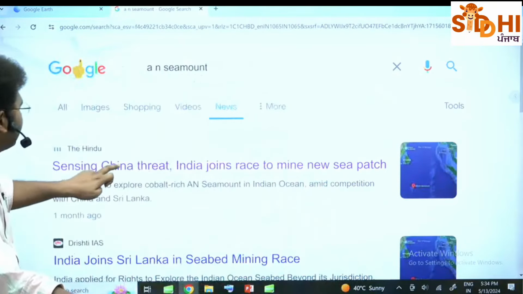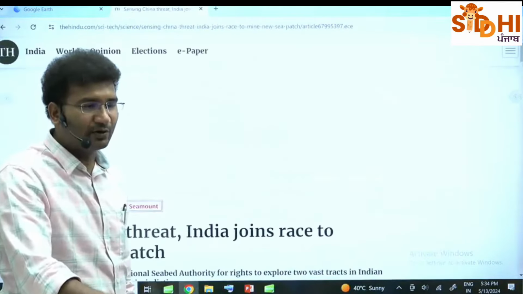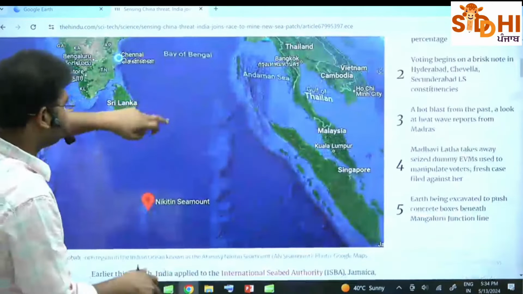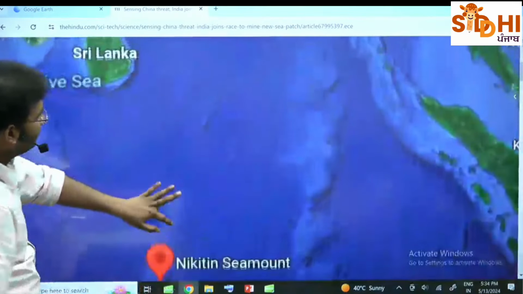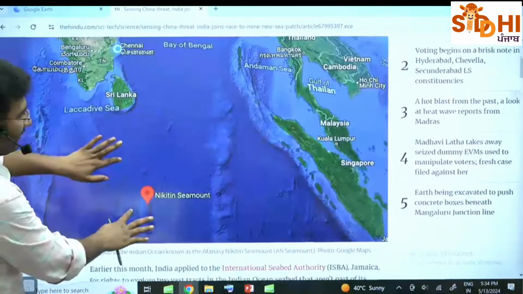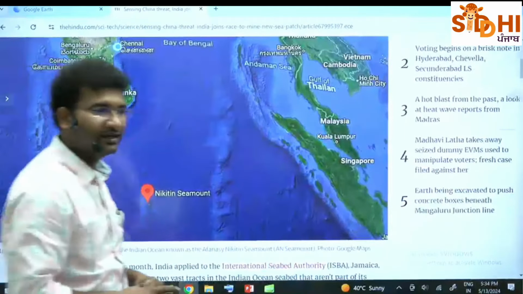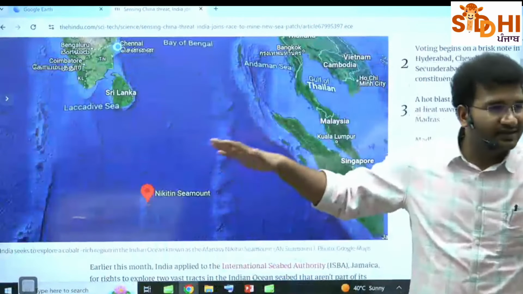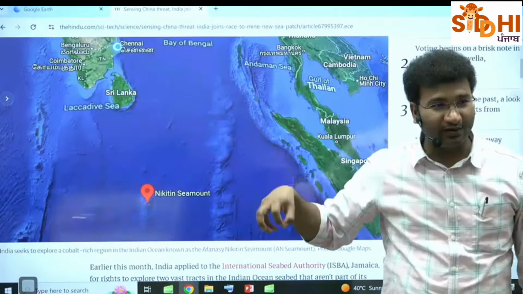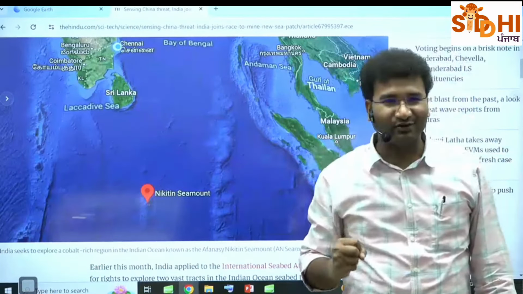Now, what is this Afanasy Nikitin seamount? A seamount is nothing but a mountain within the sea. See here, this is the AN seamount, Nikitin seamount. I have written the spelling wrong, Nikitin. Now this Nikitin seamount, it is a very long mountain under the sea. On this mountain, you have polymetallic nodules.